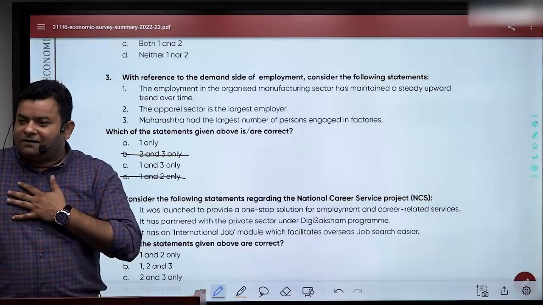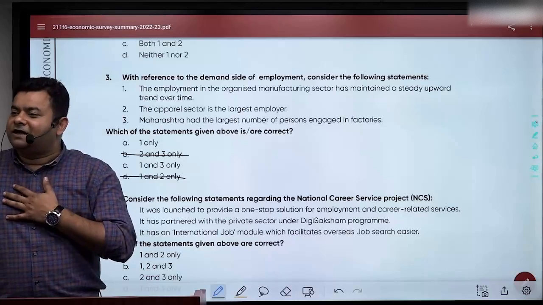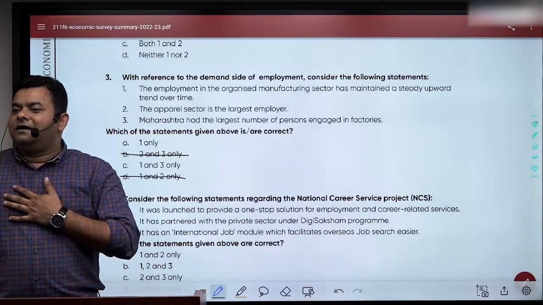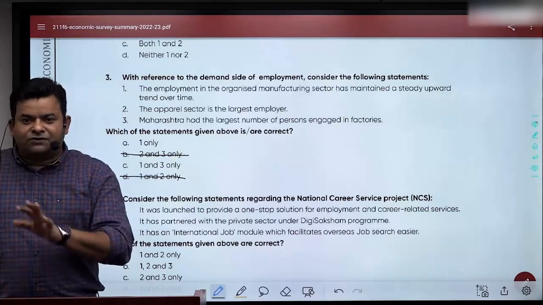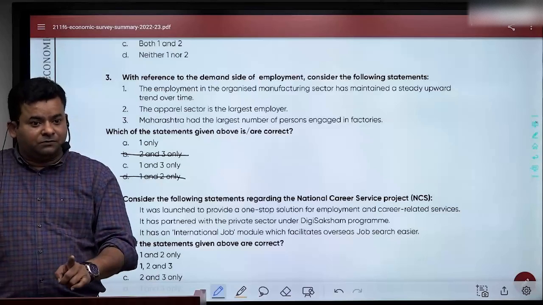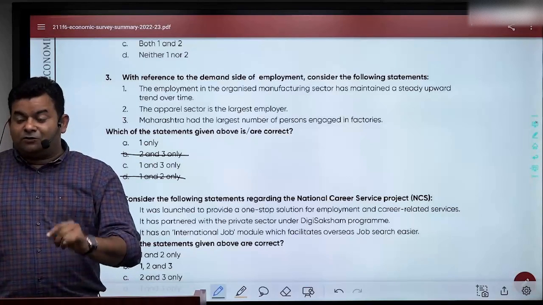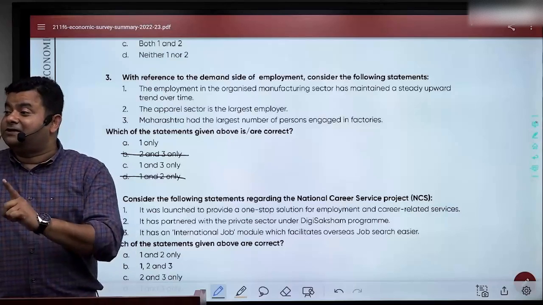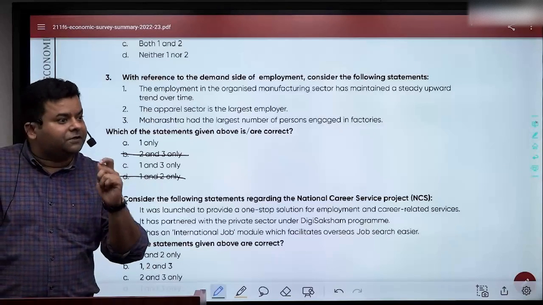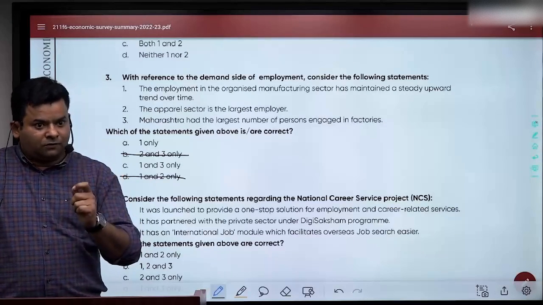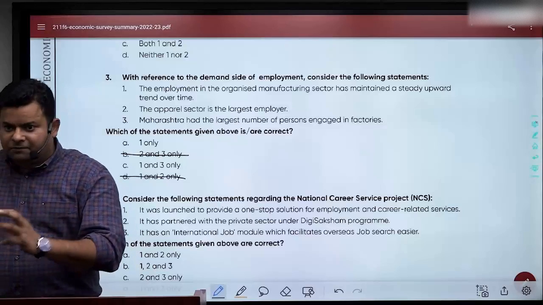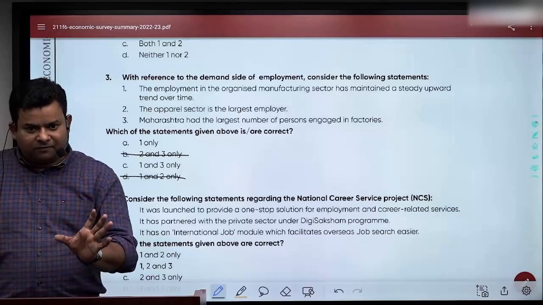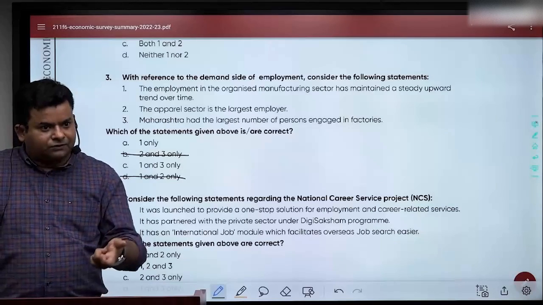Like if I have to check this year how many students know that the Institute of Millet Research, which is very important information, is in Hyderabad, so I won't give Hyderabad as the answer. Further chances, because I want to check precision here. Are you sure of it or not? So whenever we want to check precision, further chances are the wrong answer will be given. I'm not saying always, but further chances.